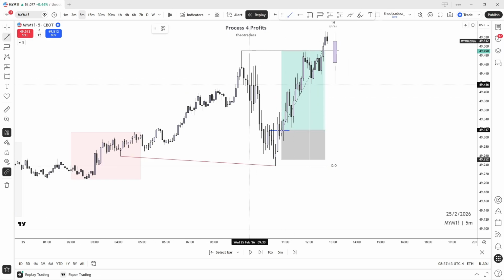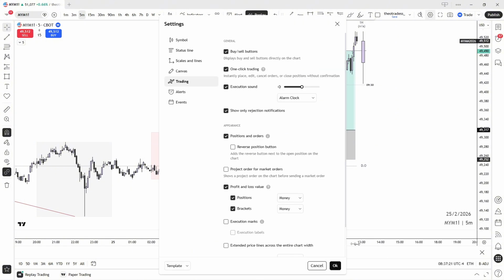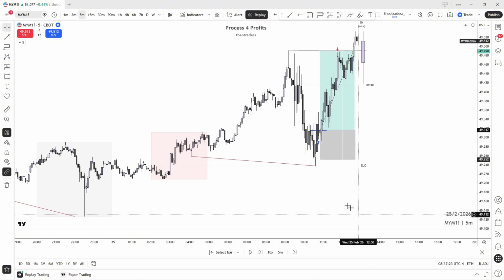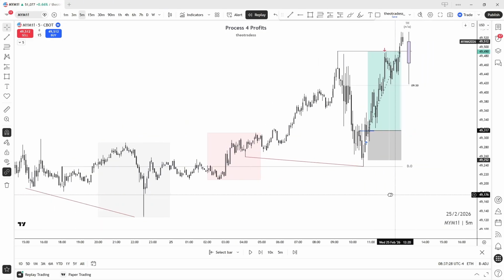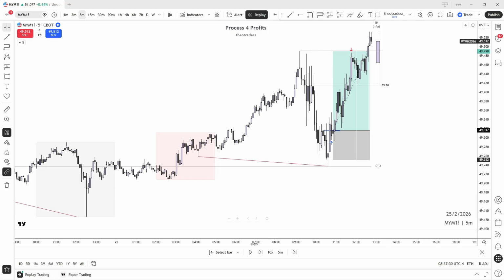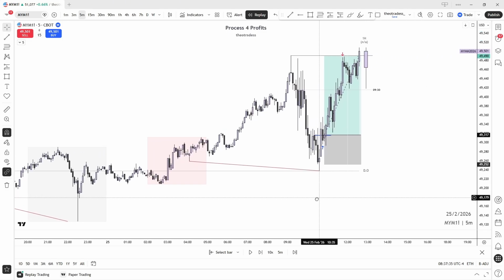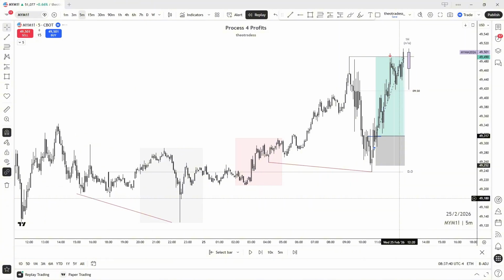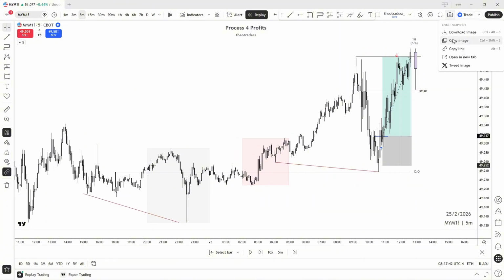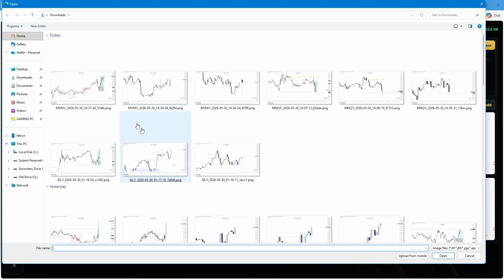Yes, 9:30. Get as much information on the screen as you possibly can. Let's put on our execution marks so that we can see where we entered. All that juicy stuff. I can clean it up a little. Yeah. Add in. Boom.